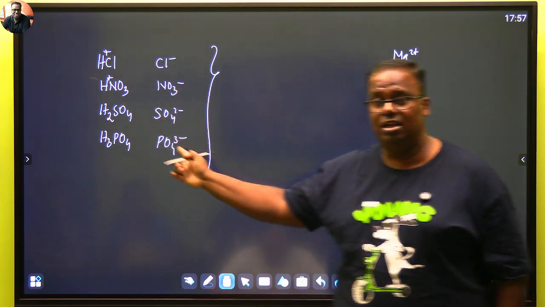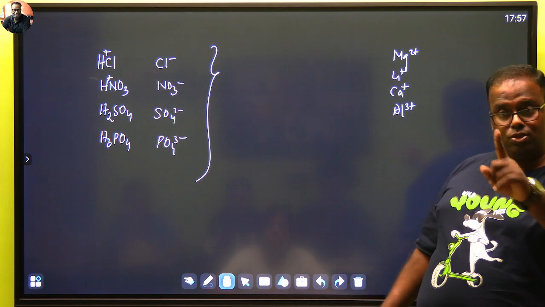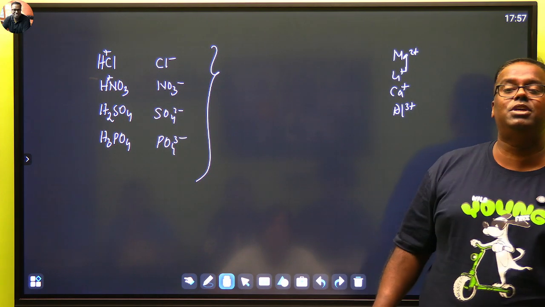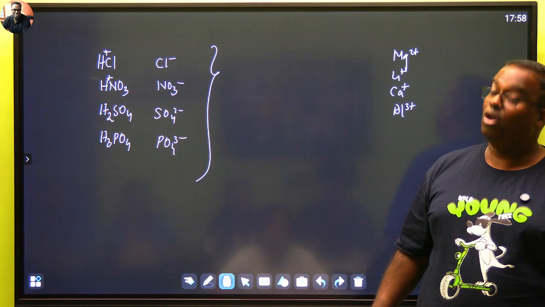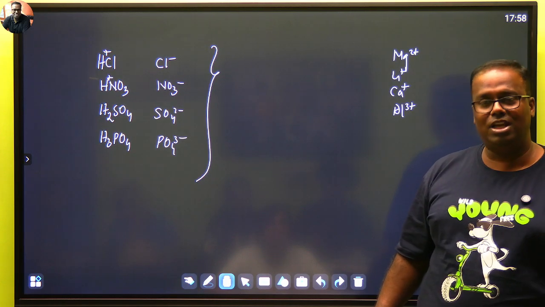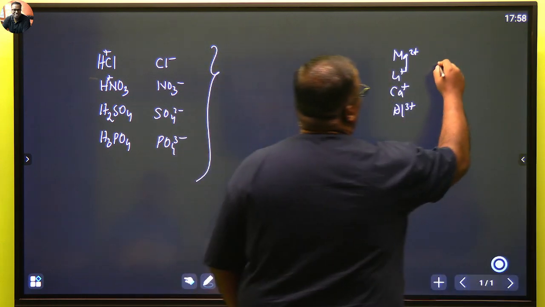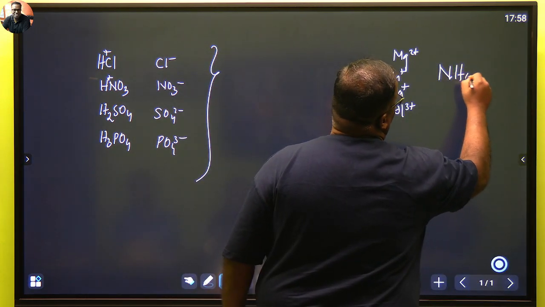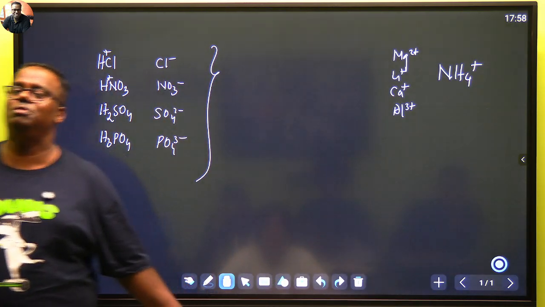These are all anions, but these are known as polyatomic anions. There is only one polyatomic, non-metallic cation. Ammonium. Ammonium is the only one.